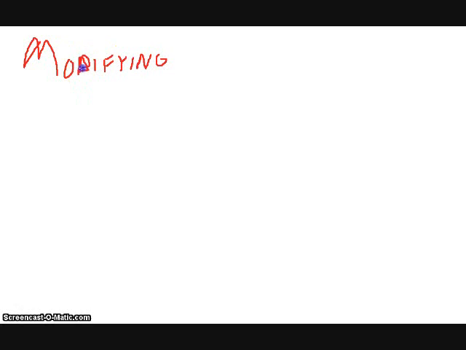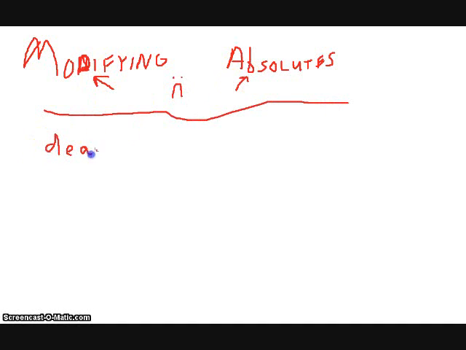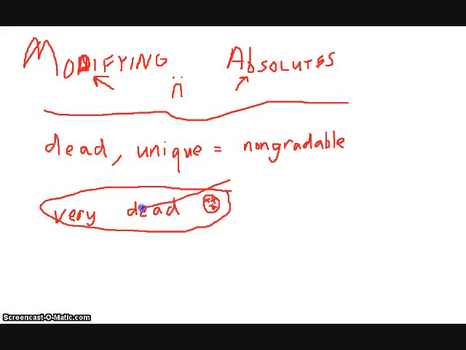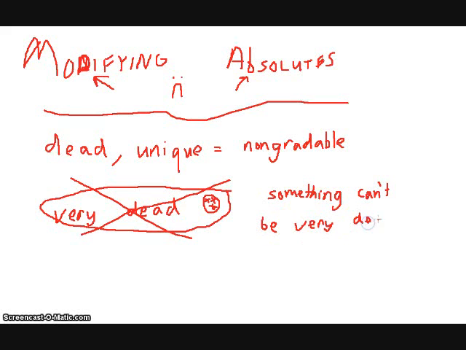In addition to the three misplaced modifiers, there are modifying absolutes. These modifiers are redundant and are not necessary. Words such as dead and unique are not gradable, and something cannot be very unique because the definition of unique is one of a kind. Similarly, something cannot be very dead. Something can't be very dead, it's either dead or alive.